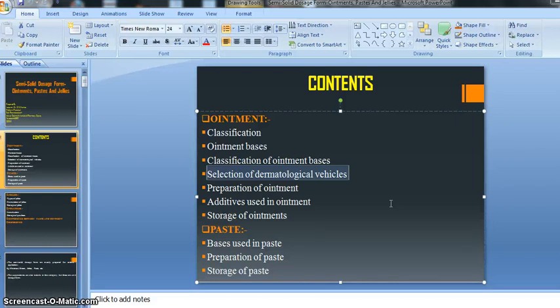So as I said, it is not possible to prepare a stable kind of preparation with a single kind of excipient or single kind of medicine, right? Additives play a very important role. Additives are nothing but excipients. Additives play a very important role because they help to prepare the stable or desired kind of preparation, and using only a single kind of medicament, it is not possible to prepare any kind of dosage form.